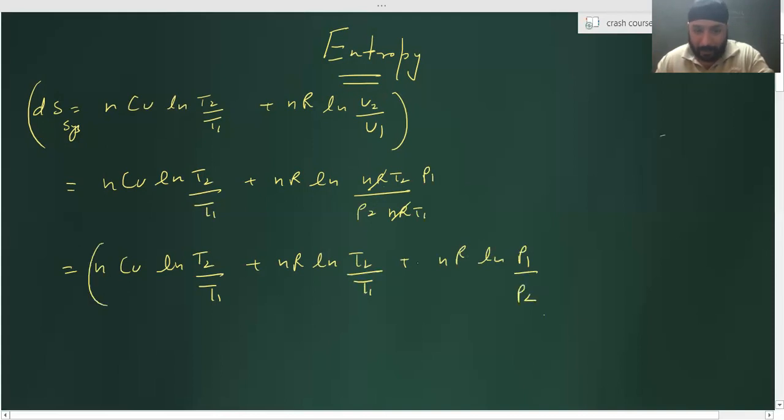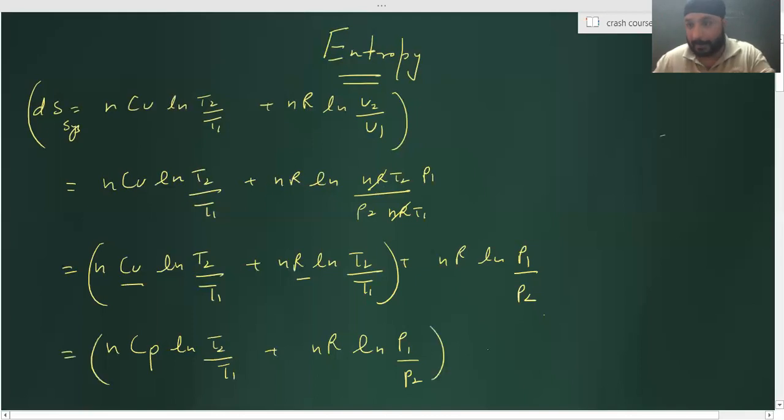Just take common and add these things. Cv plus R becomes Cp. So I'll get nCp ln T2/T1 plus nR ln P1/P2. Understood? Either you use this or you use this, you'll get the same thing because they are the same formula. Now, listen, I want to ask something.